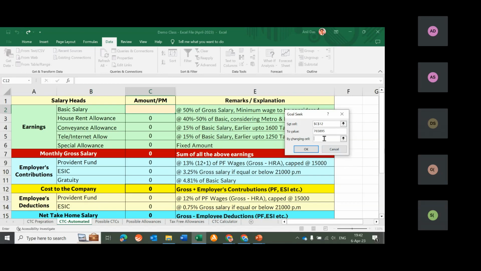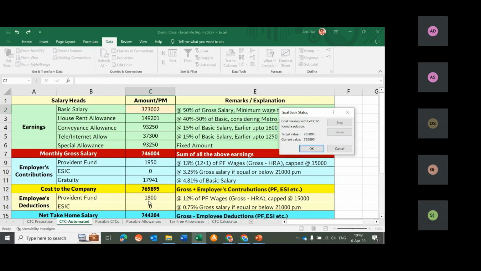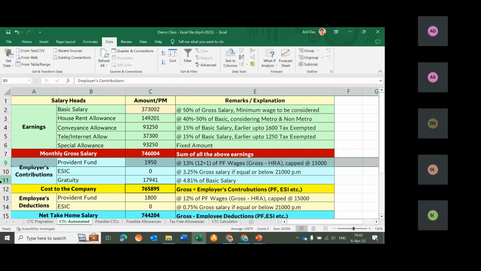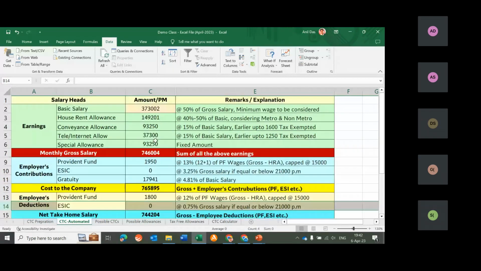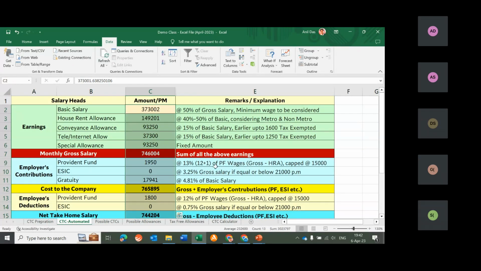And by changing which cell, again, I am allotting this cell. So now we are advising Excel to give us a salary breakup of 7,65,895. I have answered all these three things. Let me click OK. 7,65,895, and even PF is there, gratuity is there, ESIC is not applicable because his salary is more. The entire breakup is in front of us. In our actual classes, we teach how this automated CTC breakup is calculated. This is what I wanted to show from my Excel.